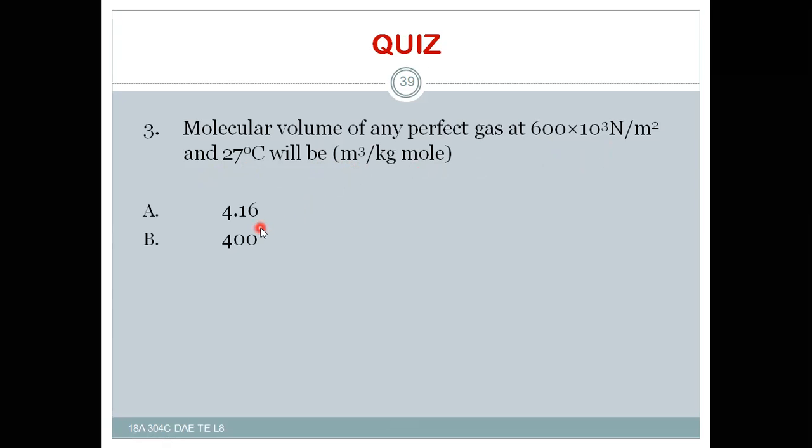Let us calculate this value: P into V mole is equal to RU into T is the formula. With this you can calculate. These are the four answers: 4.16, 400, 0.15, and 41.7. After calculation you can find 4.16 is the right answer. So 4.16 meter cube per kg mole will be the molecular volume or molar volume of a perfect gas.